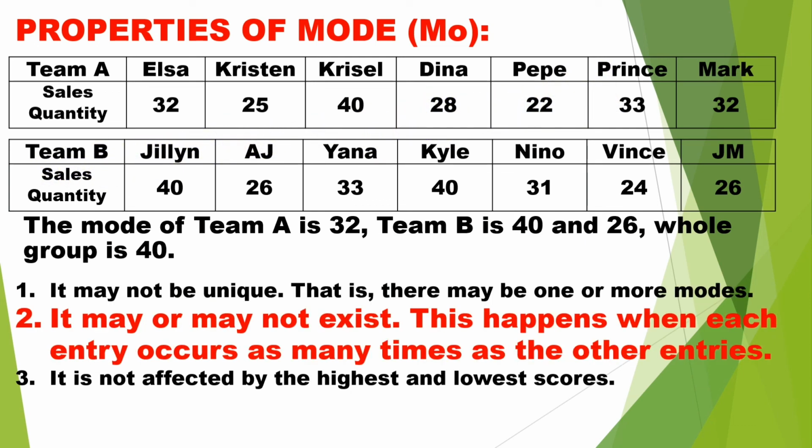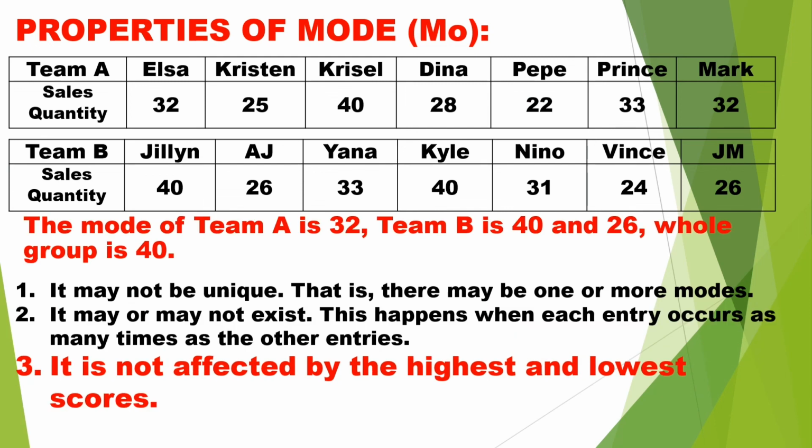Number 2, it may or may not exist. This happens when each entry occurs as many times as the other entries. And number 3, it is not affected by the highest and lowest scores.